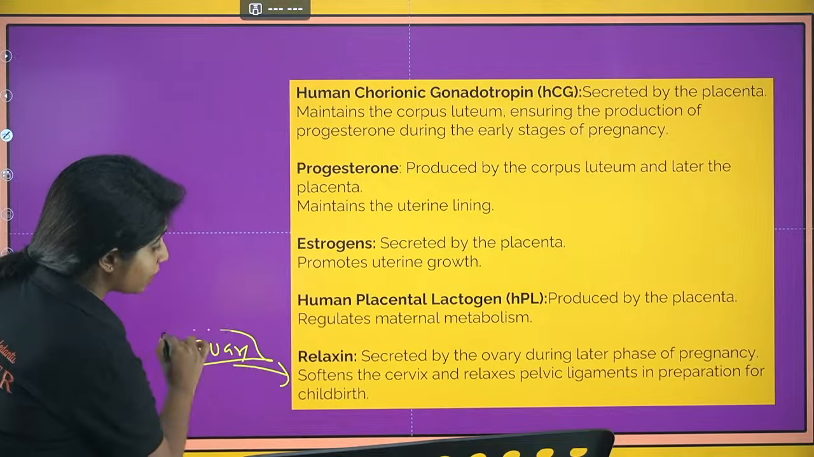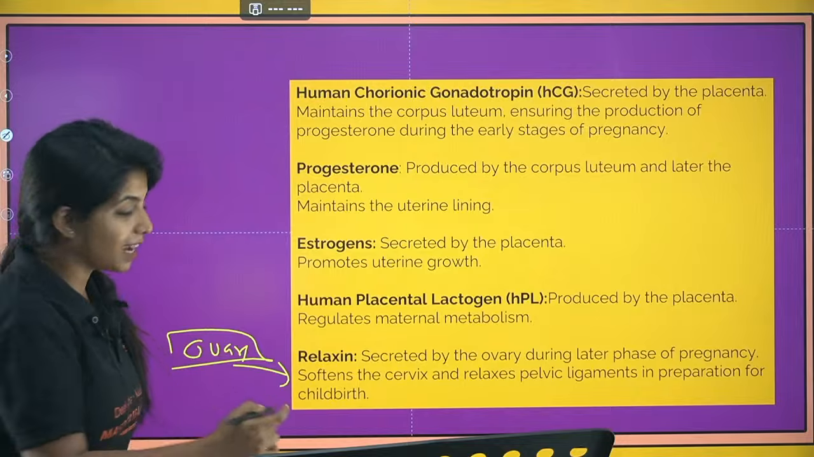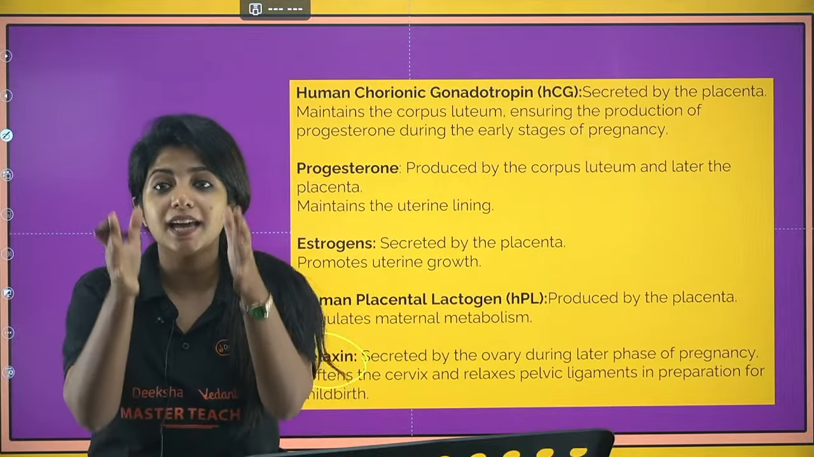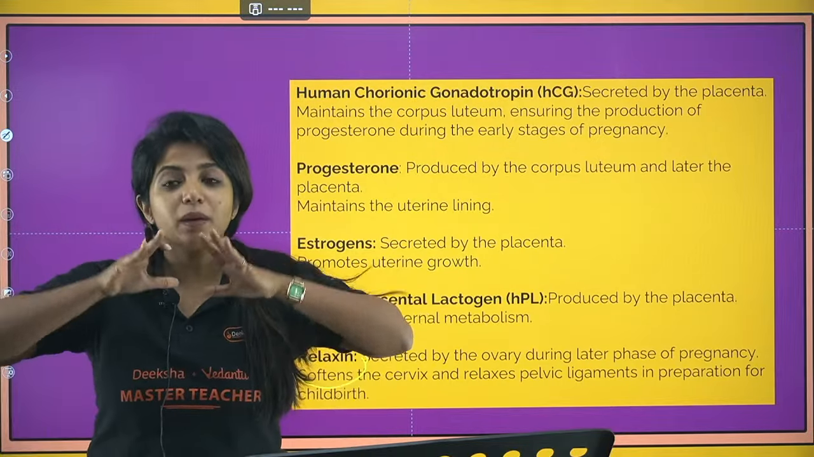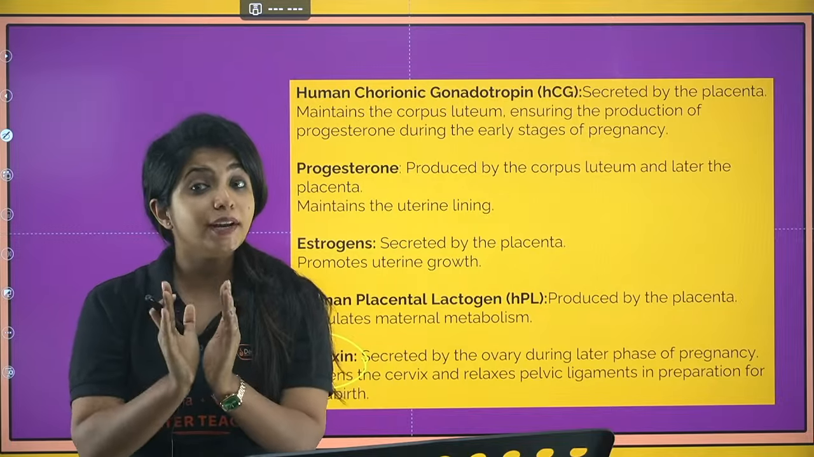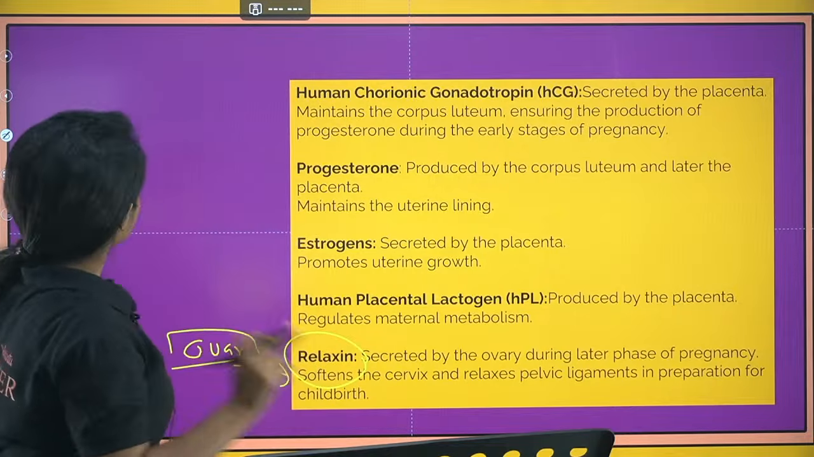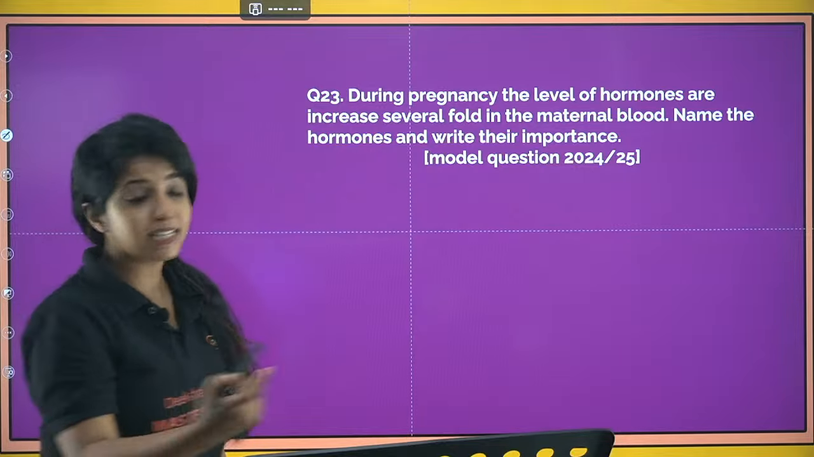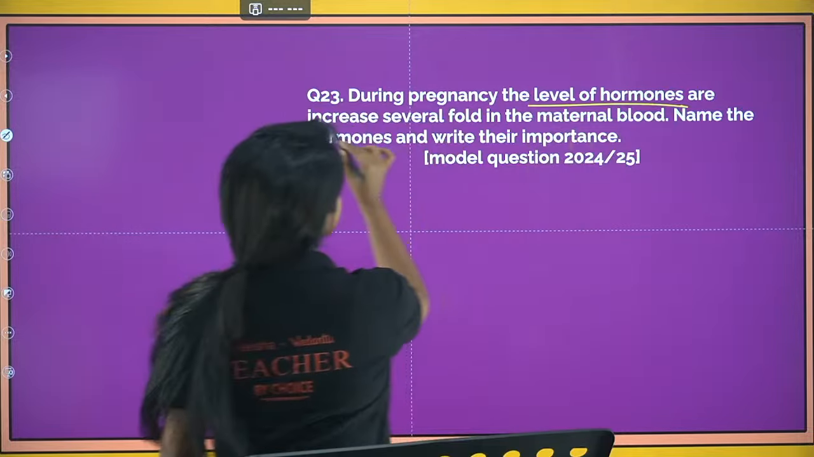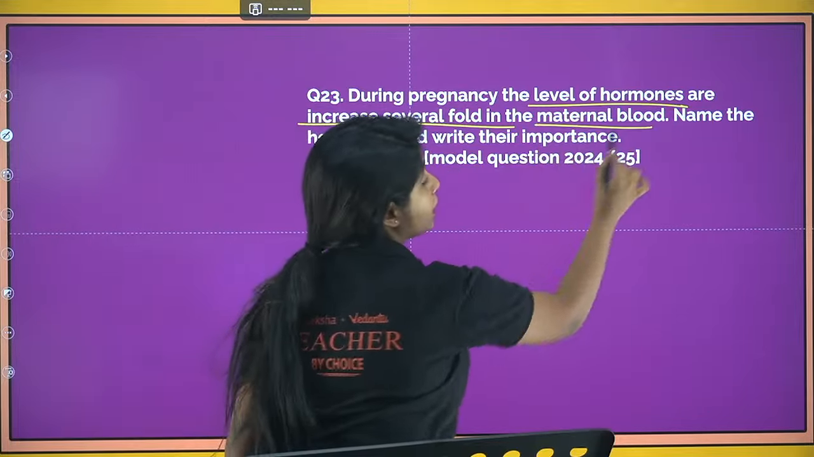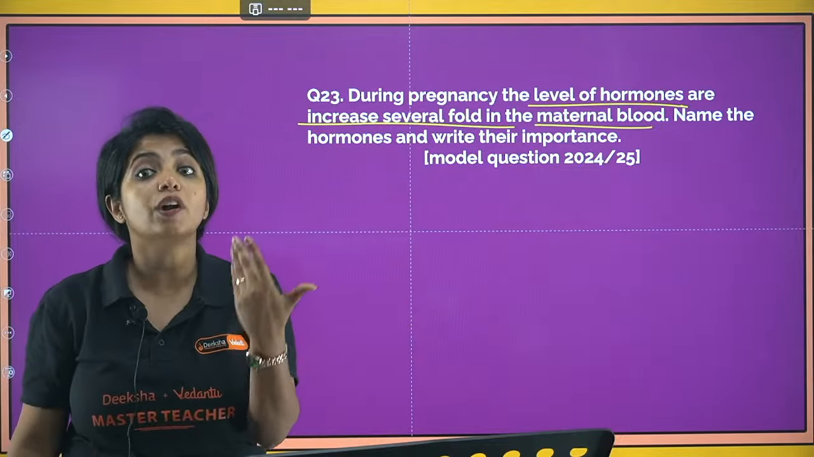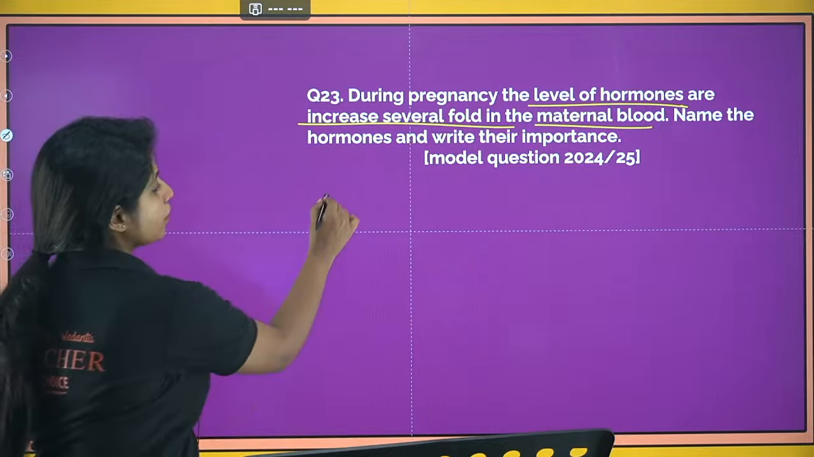During the later phase of pregnancy, the ovary releases relaxin. As the name suggests, it relaxes the ligaments, such that the baby can easily move out, but only during the later phase of pregnancy. Now this question is twisted. Why? Because they are not asking you to write all these things. Instead, during pregnancy, the level of hormones are increased several folds in the maternal blood. That means there are certain hormones which are already there, but in pregnancy they increase. What are those hormones? So you have to talk about 3 hormones.